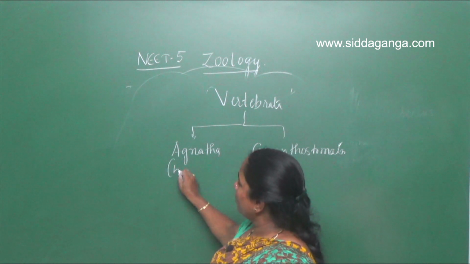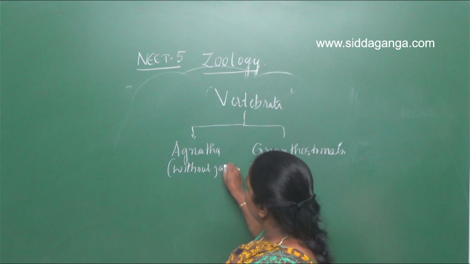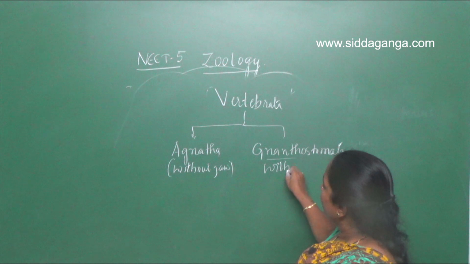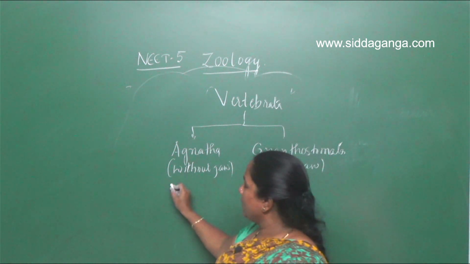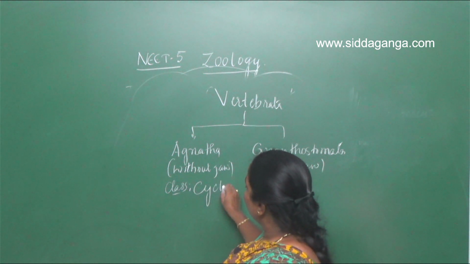Agnatha are the animals without jaw. Gnathostomata are the animals with jaw. In Agnatha, there is only one class we are reading, called Cyclostomata.